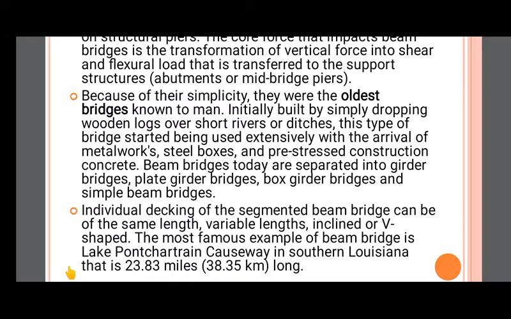The individual decking of the segmented beam bridge can be of the same length, variable lengths, inclined or V-shaped. The most famous example of a beam bridge is the Lake Pontchartrain Causeway in southern Louisiana, that is 38.35 kilometers long. This is one example of a beam bridge.